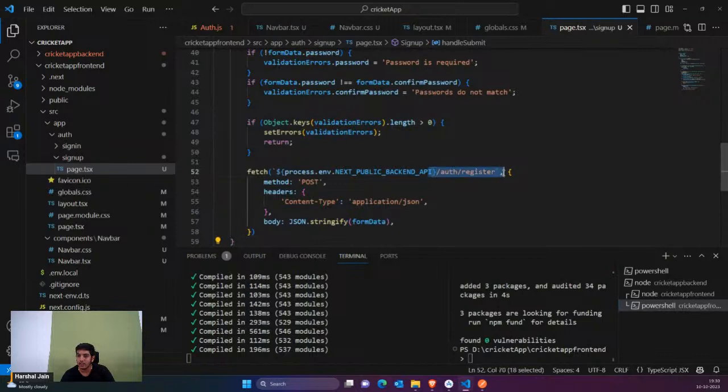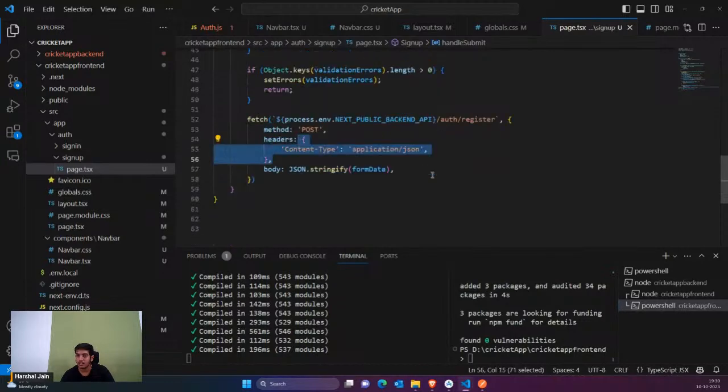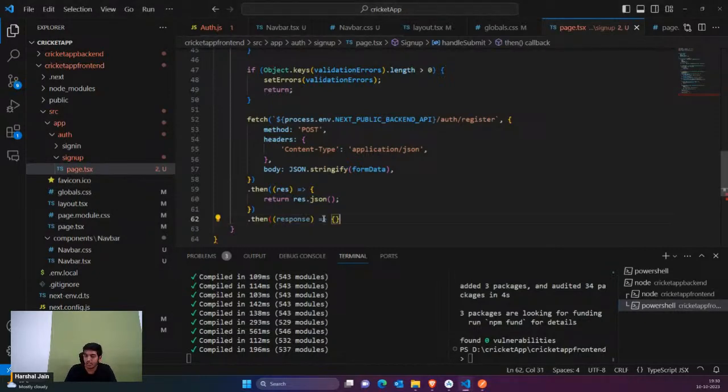So I'm just calling my register API, that we created along with the backend URL. I'm just passing the body, and in the headers I'm passing this. Once the register is done, the response is here. Just convert that response into JSON format. If response okay is true, that means registration is successful. And also we have a catch here.